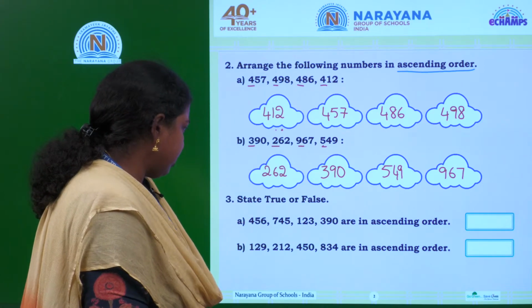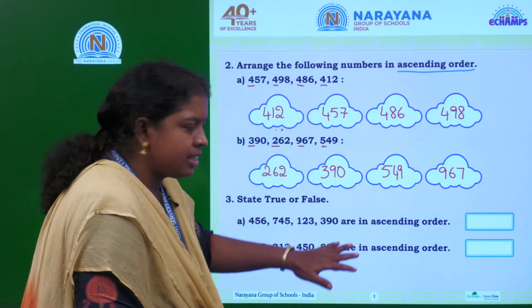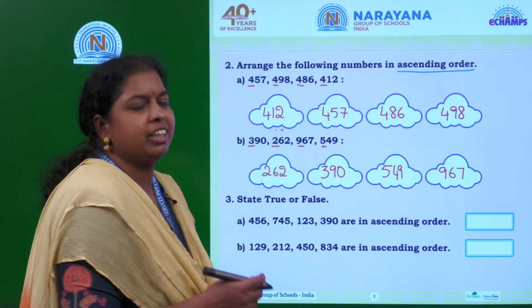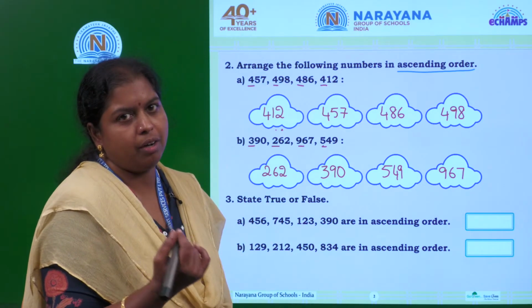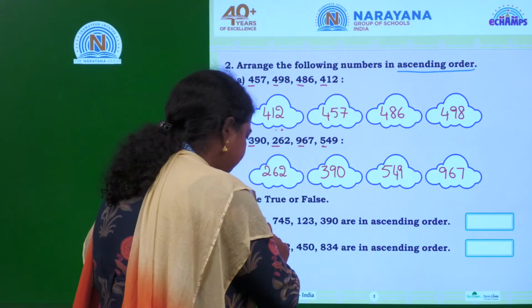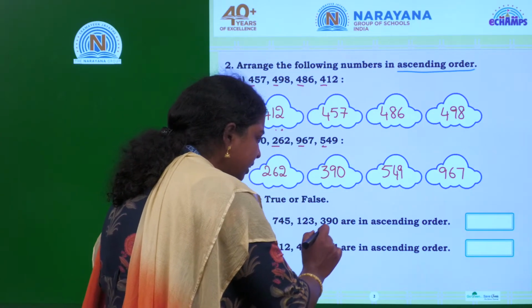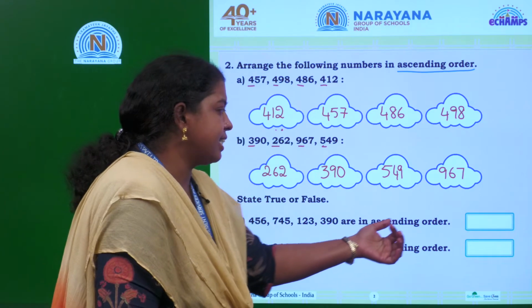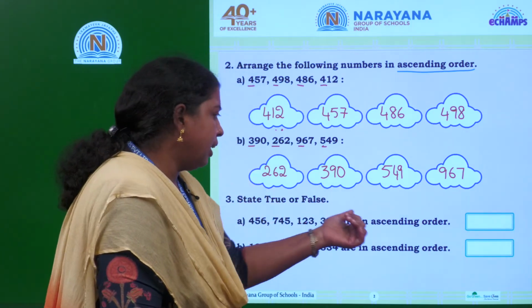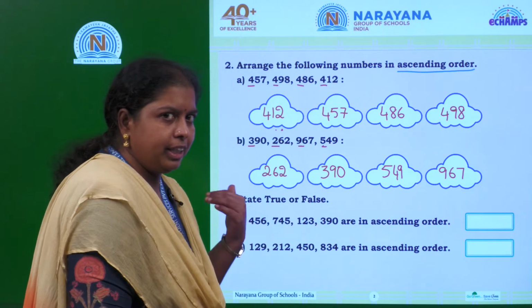Let us solve the next one. State true or false. There are certain statements. You need to check whether the given statement is true or false. If you observe the first statement, 456, 745, 123, 390 are in ascending order. Whether they are in ascending order or not, we need to check.